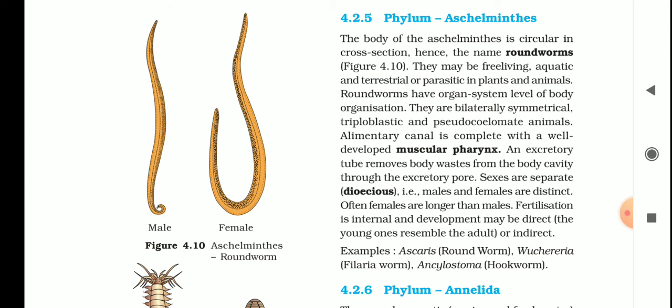And Ancylostoma is the hookworm because there is a hook-like structure in its body. That's why its common name is hookworm. So there are three members you have to learn in the Aschelminths. First is Ascaris, also called roundworm, second is Wuchereria, the filarial worm, and third is Ancylostoma, the hookworm. Okay, so this is all about the Aschelminths.